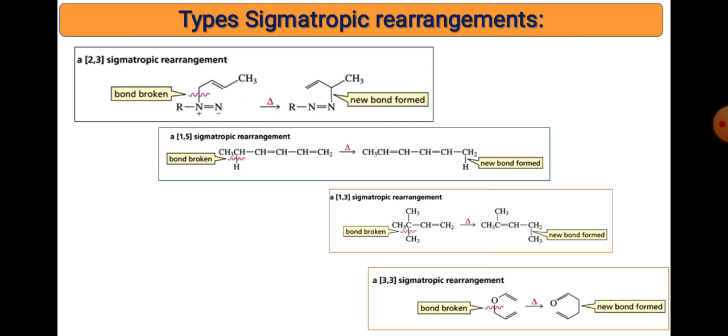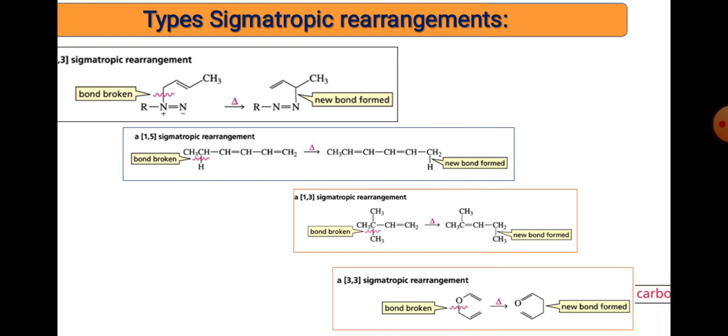Look at these reactions now. Sigmatropic reactions are nothing but the migration of a sigma bond. The atom or group, along with the sigma bond, migrates from one position to another position. The starting position is numbered, and the position where it reaches is numbered too. That's why we have the classifications 2,3, 1,5, 1,3 and 3,3 types of sigmatropic shift. Well-known examples of 3,3 are the Cope as well as the Claisen rearrangement reactions.